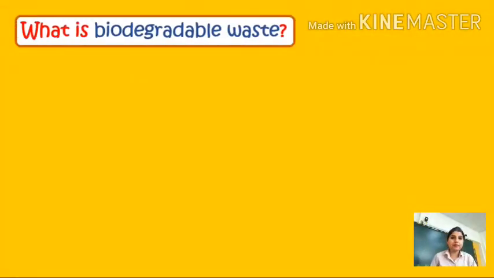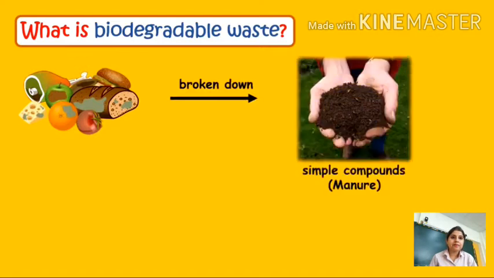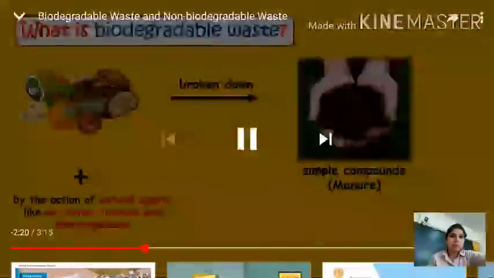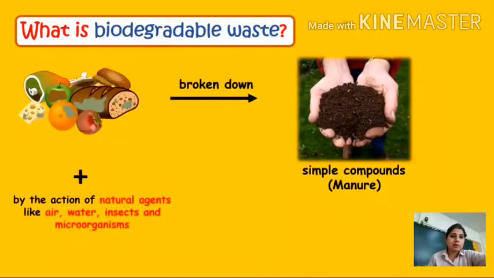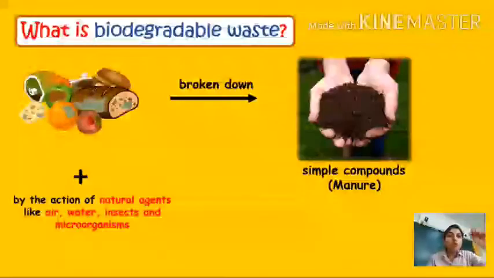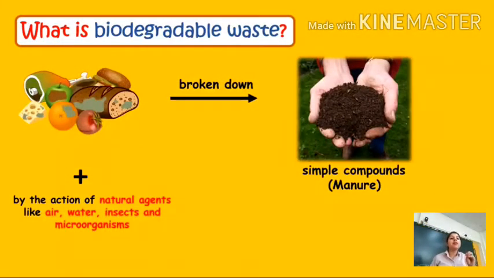What is biodegradable waste? See carefully. The waste which can be broken down into simple compounds when left under the soil by the action of natural agents like air, water, insects and microorganisms within a short period of time. So what is biodegradable waste? Which can get mixed with soil and can also be used as manure.